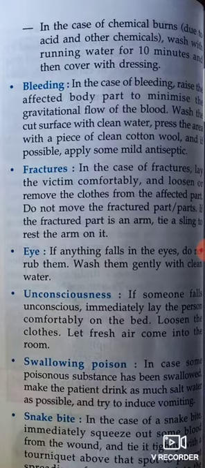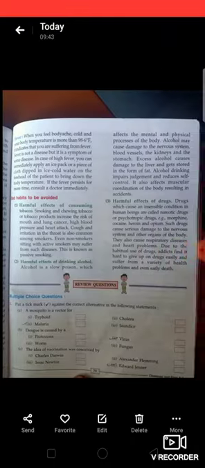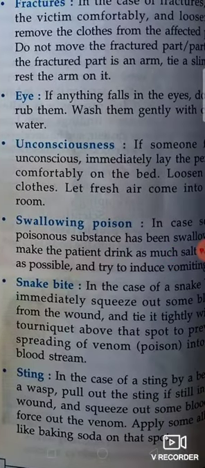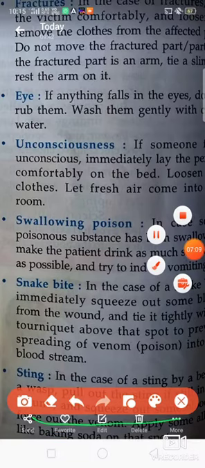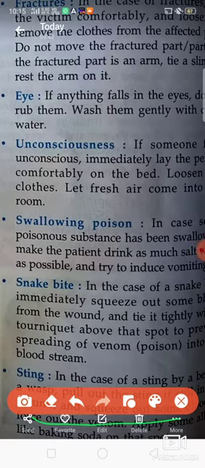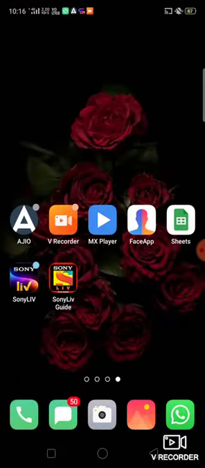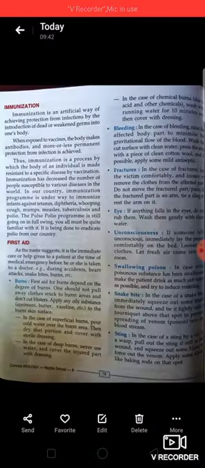Next is the sting. Sometimes it happens that an insect like a mosquito or any other harmful insect whose sting is very strong, like a honeybee, stings. So we should squeeze out the blood from that part, so that the poison will not go inside any part of the body. And we should apply some baking soda on that part, so that the poison will not spread into the body of that person.